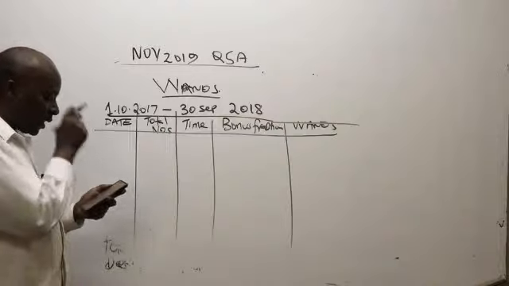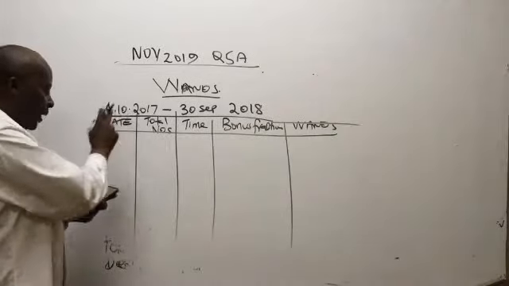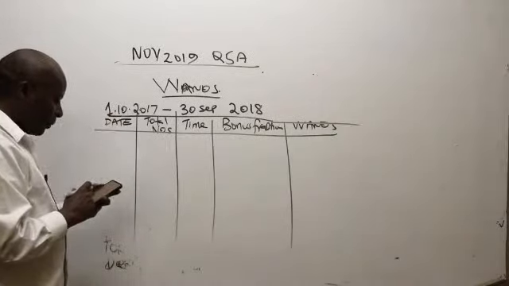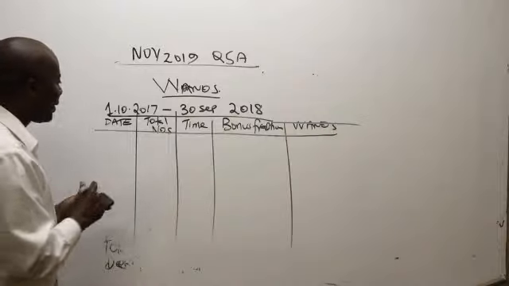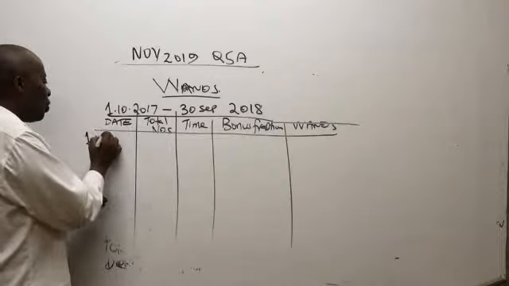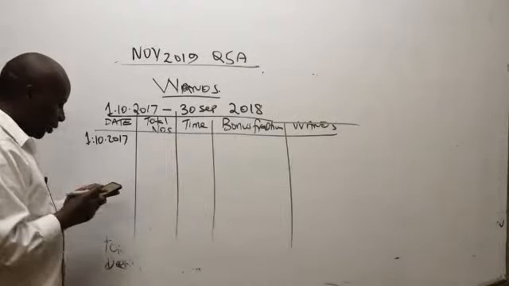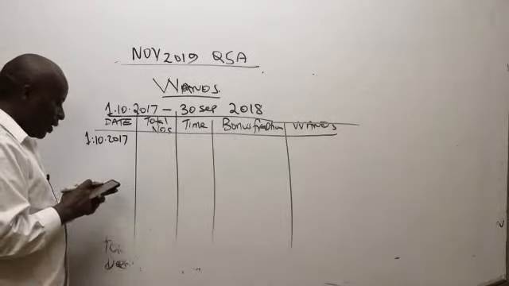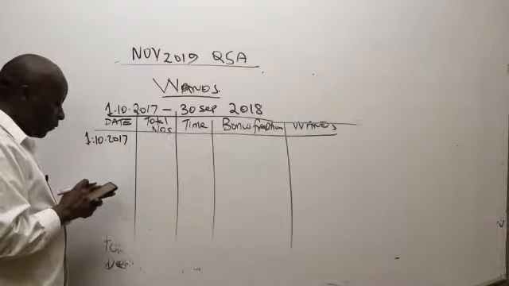So the first date given there, balance brought down as at the beginning. So we are told as at the beginning, ordinary share capital as at 1st October 2017. So we have 1st October 2017. How many shares did these guys have? 15 million divided by 5.